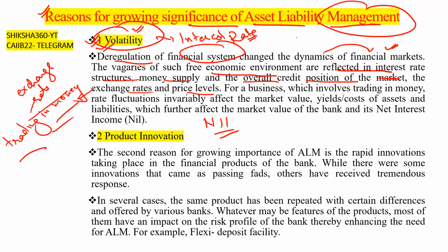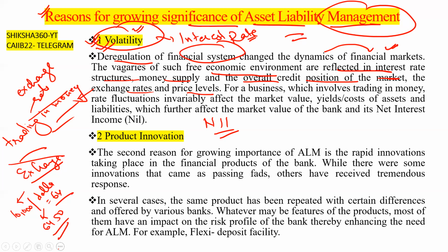So we have to maintain asset liability management. How? In the exchange, suppose the bank has purchased $10,000 at 64 rupees. Now the rate of the dollar is going to increase to 64.50. Here the bank will face the loss, because they have already purchased at the lower price. Likewise, when the price of $1 goes to 63.50, the bank will face the loss. That is known as volatility.